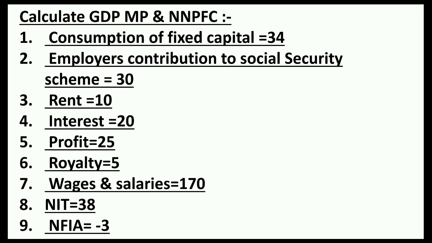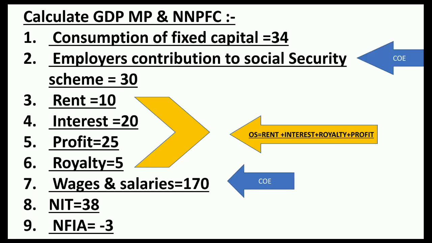Now in this question we are provided with compensation of employees and operating surplus. See, employer's contribution to social security scheme and wages and salaries are part of compensation of employees. So compensation of employees will be 170 plus 30, that is 200. And operating surplus here would be the sum of rent plus interest plus royalty plus profit, which would be equal to 10 plus 20 plus 25 plus 5, that is 60. So total NDP at factor cost would be compensation of employees plus operating surplus, that is 260.